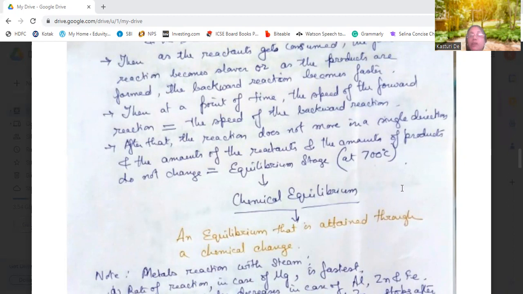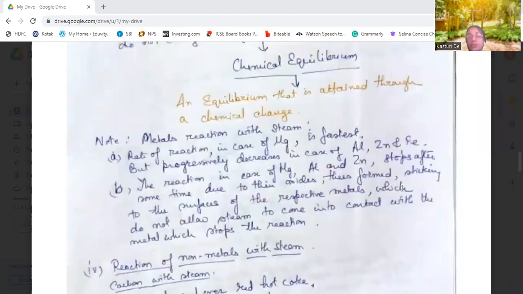Clear? Then the reaction of metals with steam: the rate of reaction in the case of magnesium is the fastest. When magnesium reacts with the steam, that is the fastest reaction. Progressively, it decreases in the case of aluminium, zinc, and iron. That is, magnesium with steam reacts much faster than aluminium. Then comes zinc, and then comes iron. The rate of reaction becomes slower.